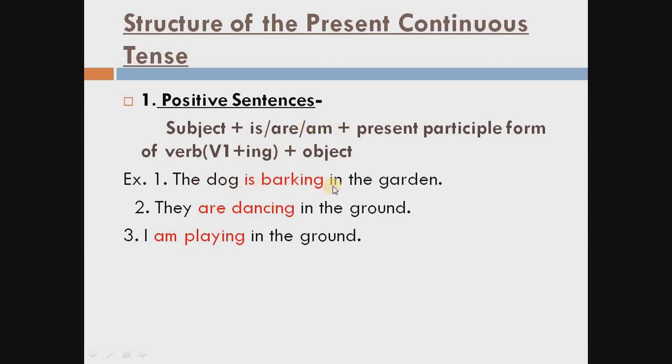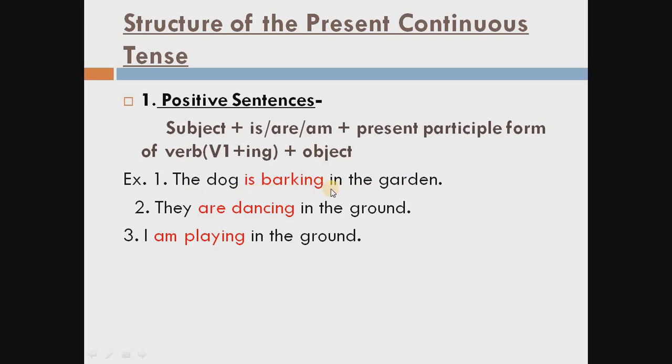Now let's use this formula in a sentence. The dog is barking in the garden. The dog here is the subject. For the dog we use is, because the dog is a singular subject. Then next we have to use the ing in the main verb. The main verb here is bark, and according to the formula we use ing, because this is the formula that we have to use ing in the main verb, then the object, in the garden.